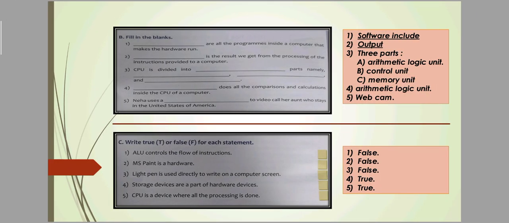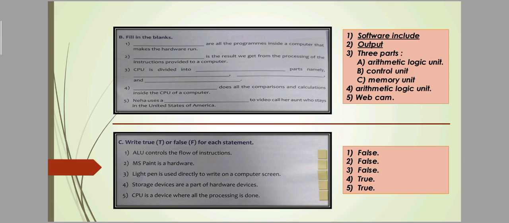Now page number 14, fill in the blanks. Number 1 is dash are all the programs inside a computer that makes hardware run. Which part of a computer is used to make the hardware run? Software. All the software, system software, the programs inside a computer that make hardware run. So number 1 is software.